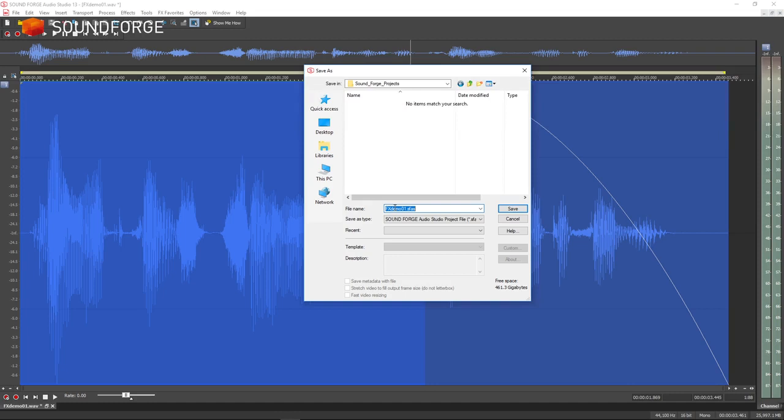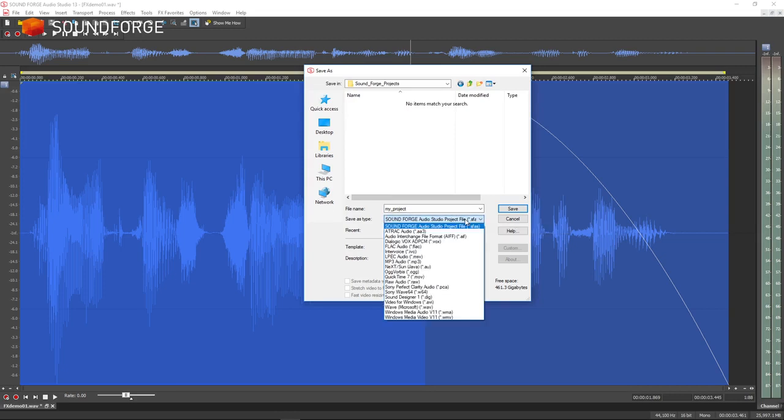To save the current status of the project, in the Save As dialog, select the option SoundForge Audio Studio Project File.